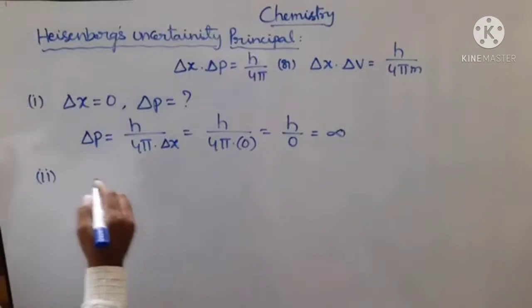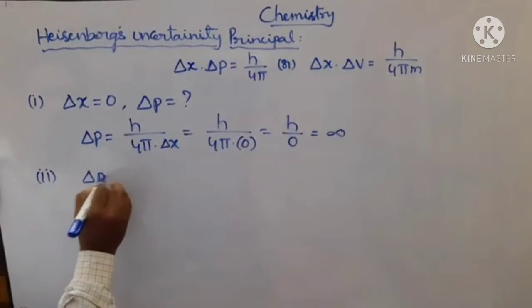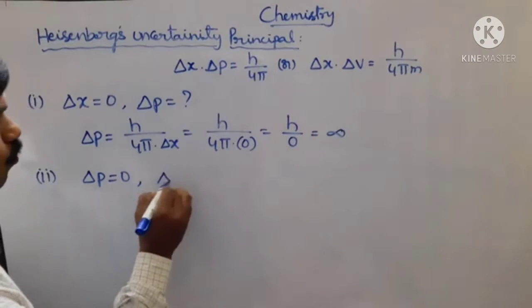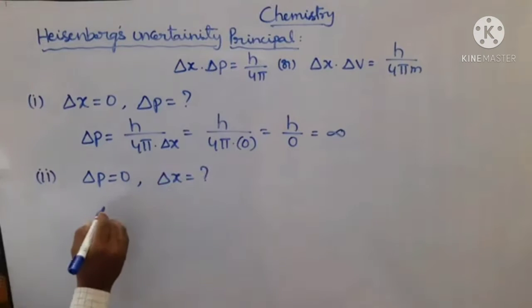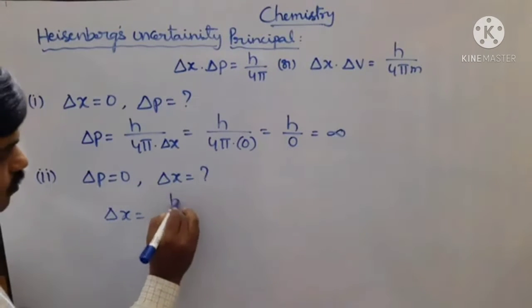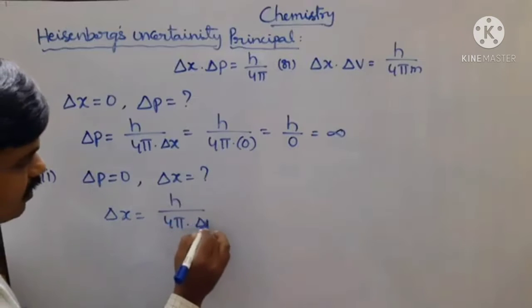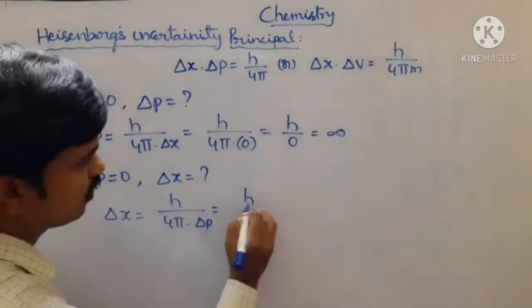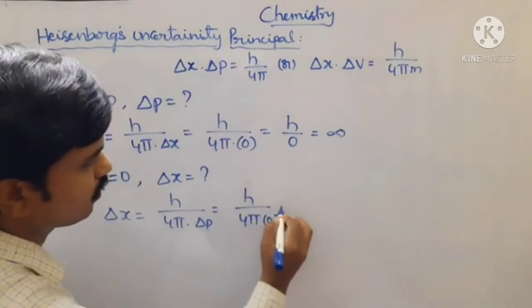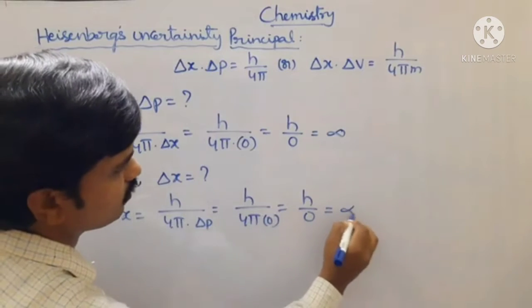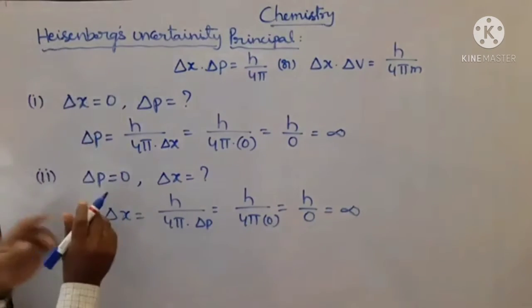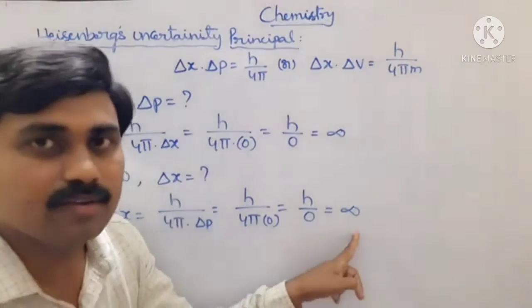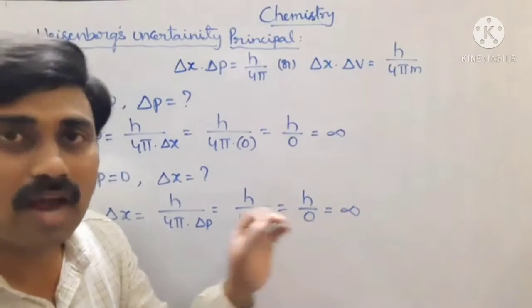Now look at the second condition. Suppose the uncertainty in momentum, delta p, is equal to 0. What about the uncertainty in position? With the same relation, delta x is equal to h by 4 pi into delta p. Instead of delta p, we substitute 0. Now h by 4 pi into 0, which is h by 0, is infinity. So if the uncertainty in momentum is 0, then the uncertainty in position is undefined or uncertain.